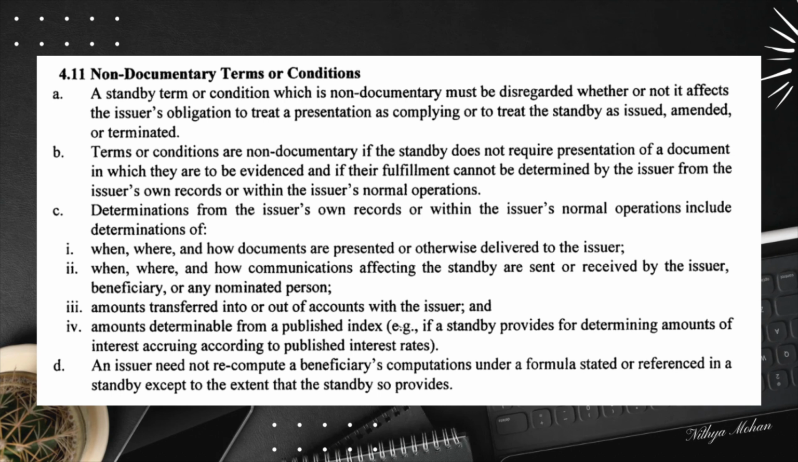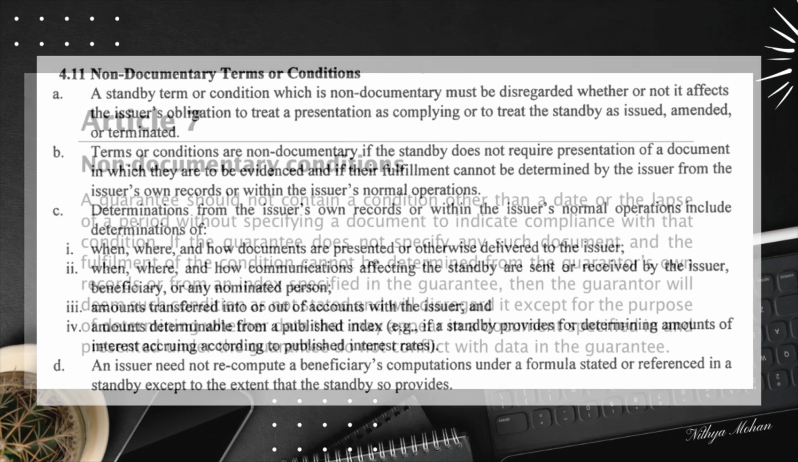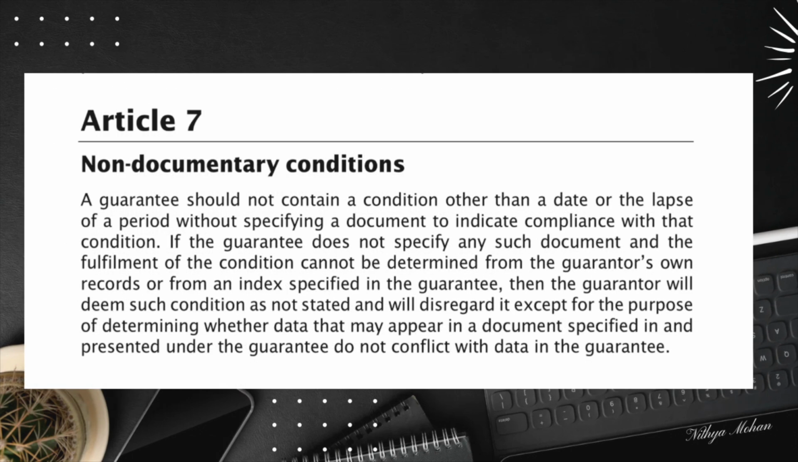General statement like "the amount payable under this guarantee shall reflect the amount payable under the underlying contract at any time" is not sufficient. This type of language can undermine the guarantee's independence and create ambiguity. URDG 758 Article 7 is essential because it emphasizes that the guarantee should not have non-documentary conditions. To preserve the guarantee's independent status, amendments need a clear mechanism for determining the amount without requiring the guarantors to investigate the underlying contract status.